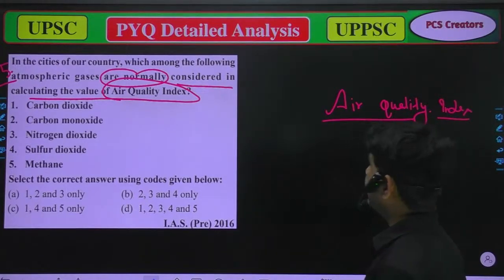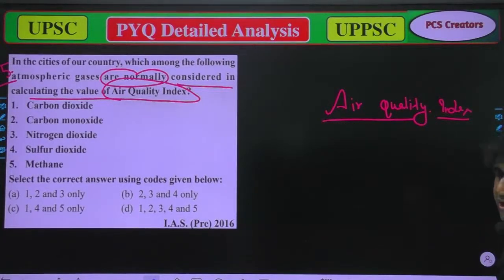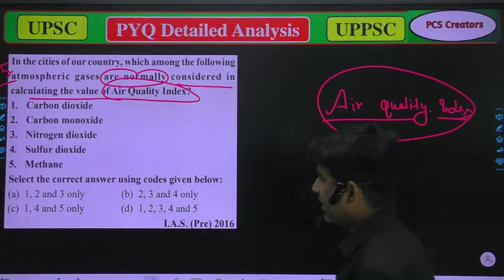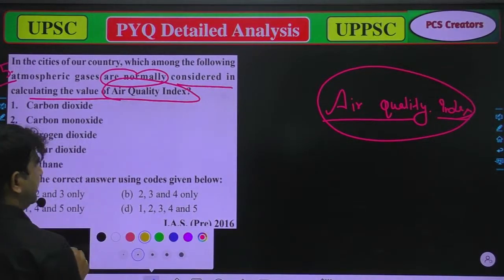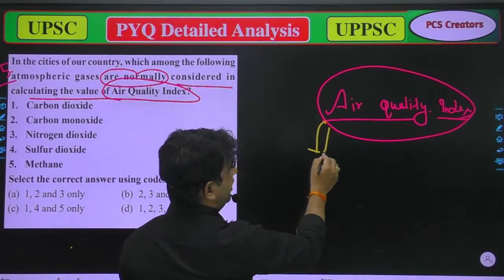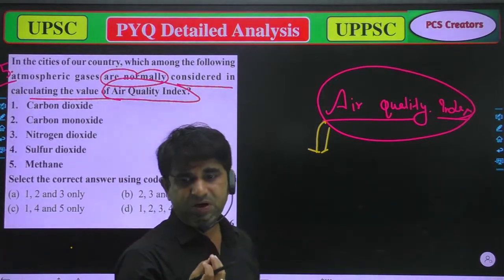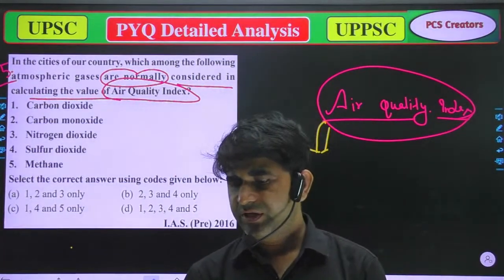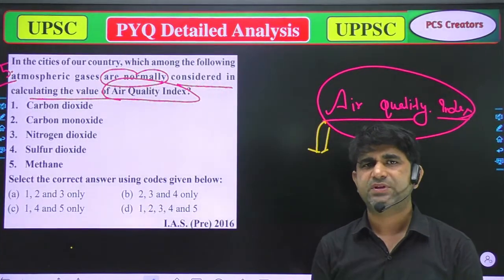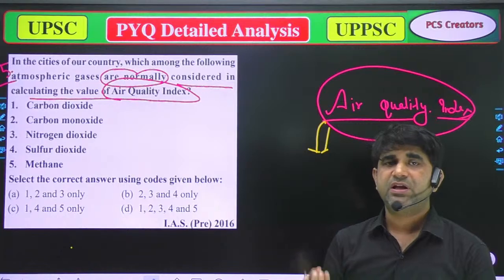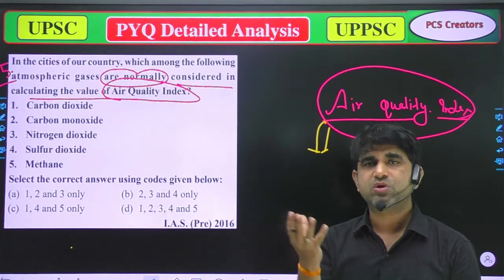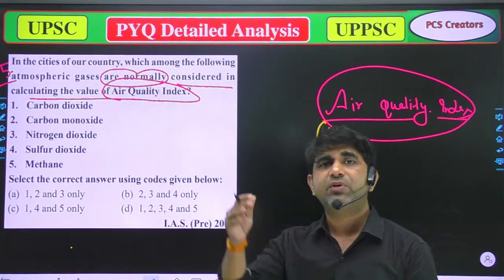Now we have to talk about the air quality index. When we talk about it, we generally take a sample of air in any specific area, and we calculate the amount of harmful substances in that area, and we find the level of harmful substances.